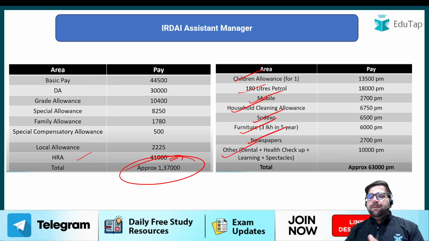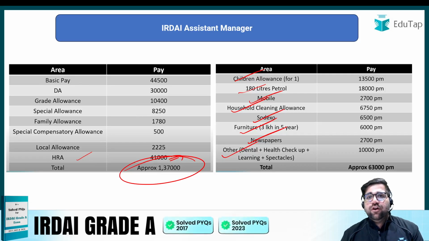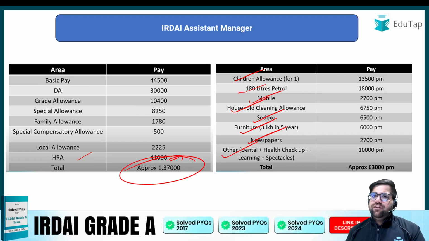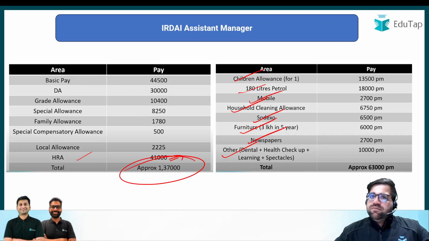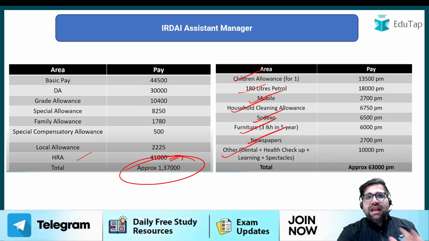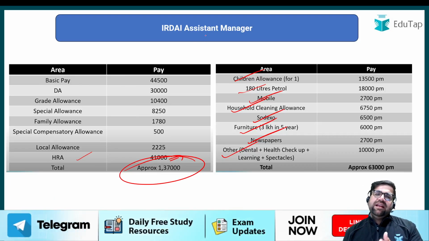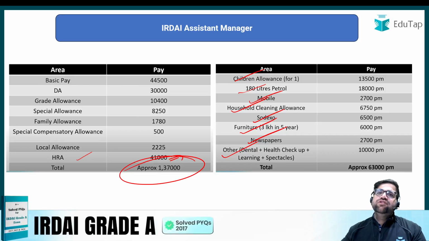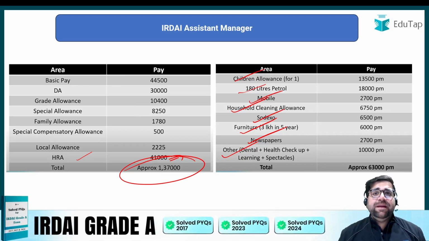Deductions will happen for your income tax, for your NPS contribution, or for any other kind of services which you have availed from IRDAI, like sports facility, that kind of stuff. But more or less you will be having a good in hand salary of more than 1 lakh. It can be more than 1,10,000 as well. So it's a very high paying job in India.